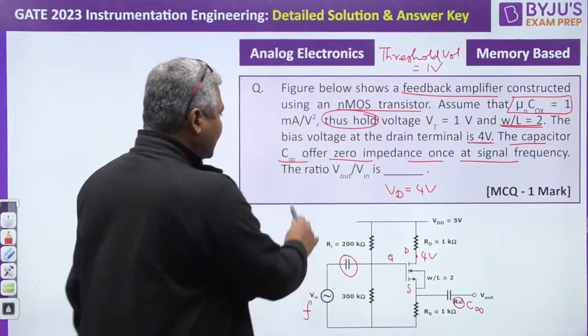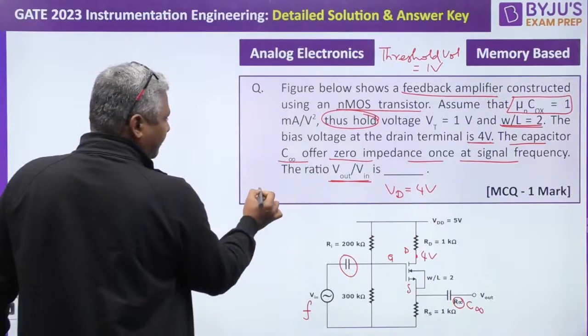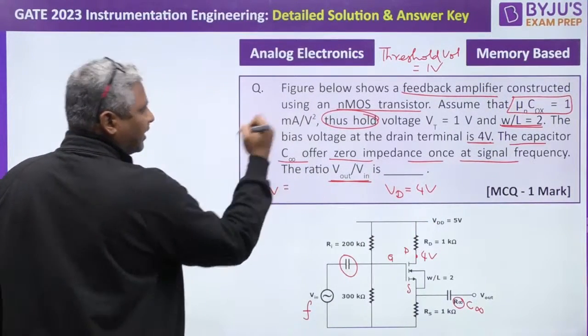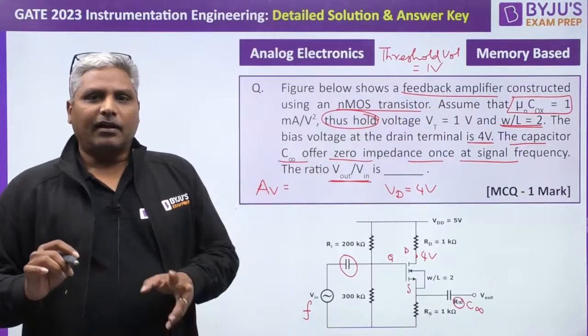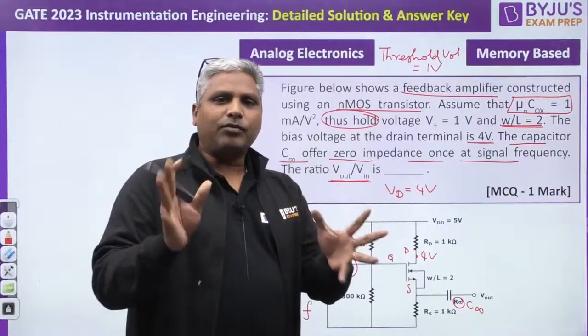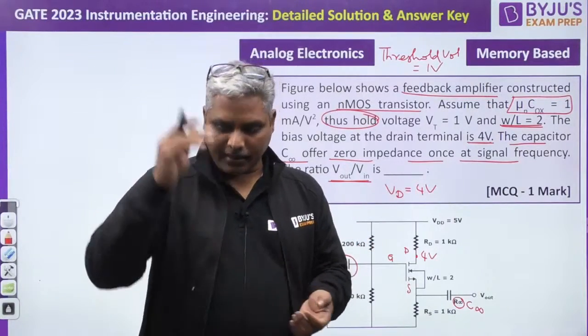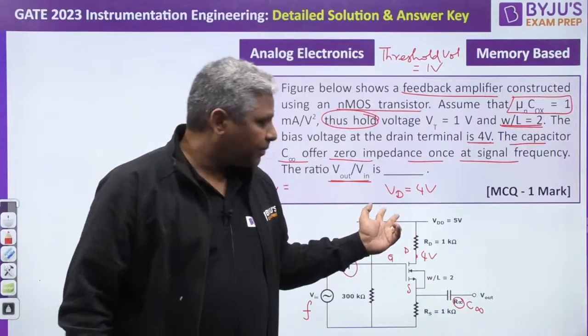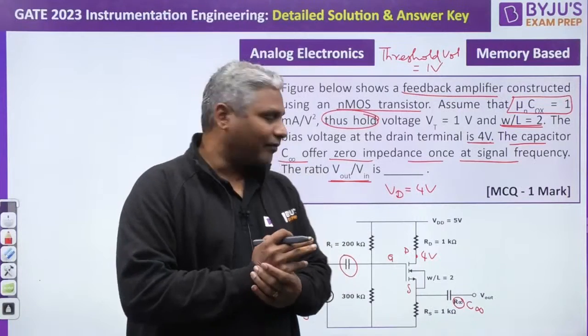Now what is the question asked? The ratio V0 by Vin, that is nothing but AV, the voltage gain of this amplifier. First of all, what amplifier is it? Just try to solve it in a shorter time. When I was taking analog circuits and especially amplifiers, I gave you the direct formulas also, to solve it in a very short way.